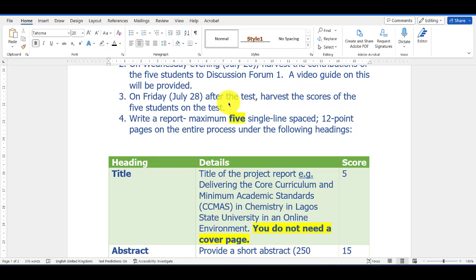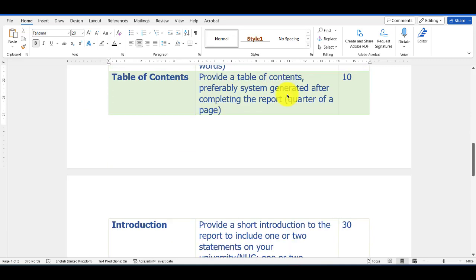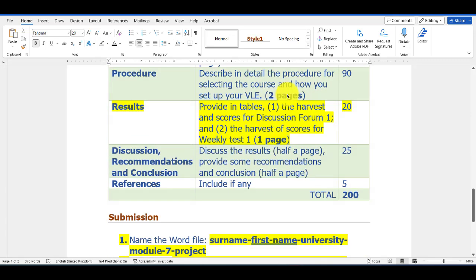After all of this, all we're asking for is just 5 pages of report, single line spaced, 12 point. If you miss any of these specifications, there may be some deduction of marks. And we've given you how to write the title. So all of these things are what you need to do.